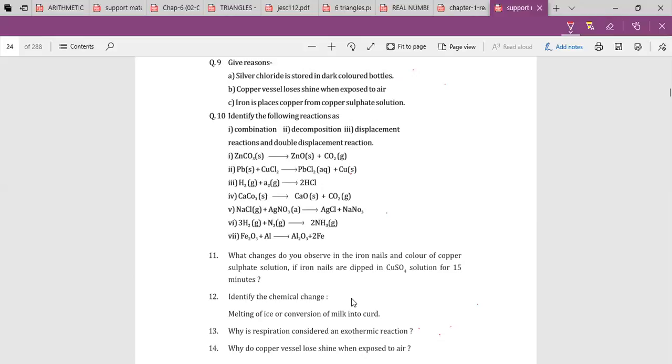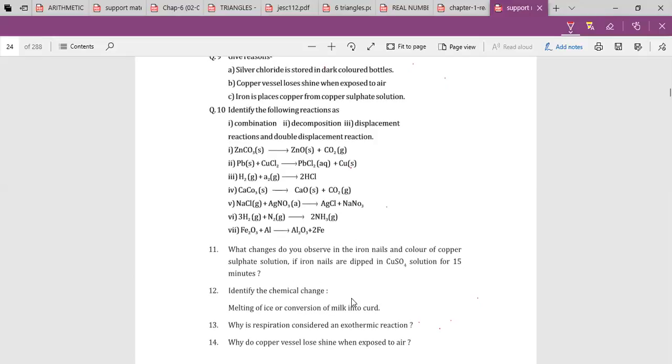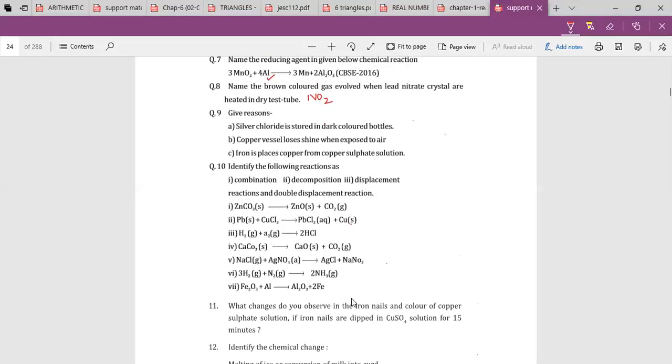Identify the type of reactions. I haven't reached till the 12th question. I can't see the question on my screen. Can you scroll up? I can't find the question. Which one, ma'am? The 10th one. Second one, right? In 10? Yes.